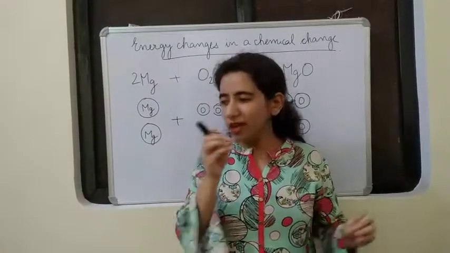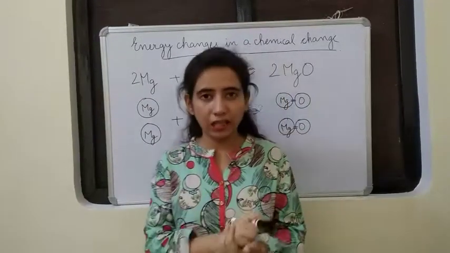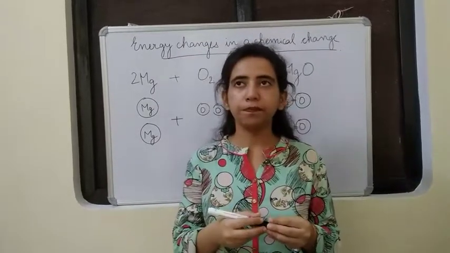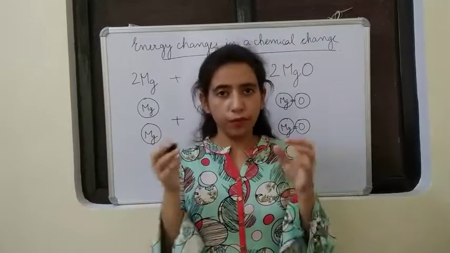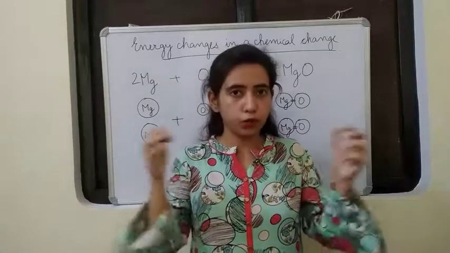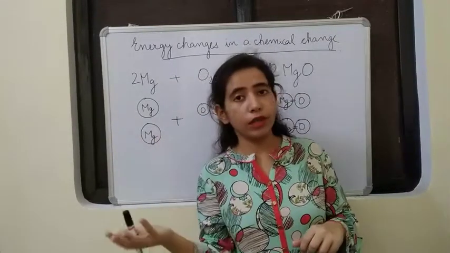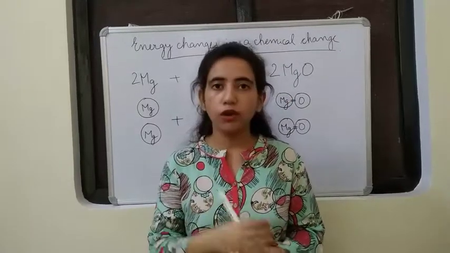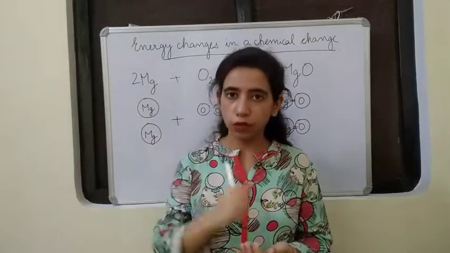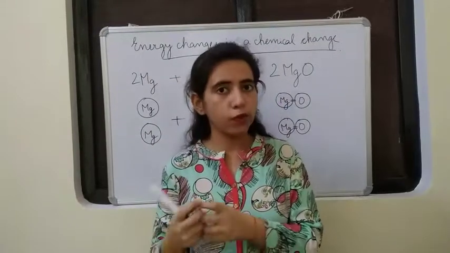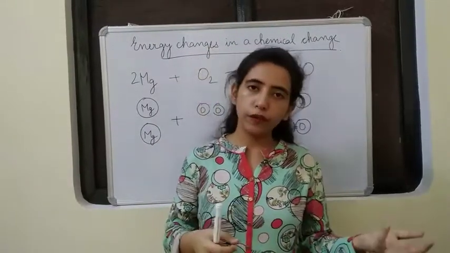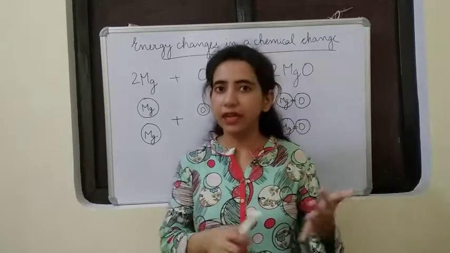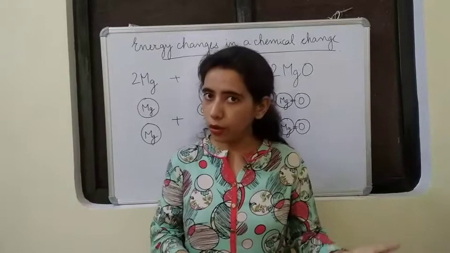So we see that so much energy change takes place during a chemical change. But what exactly will it be? It can be of two types. The chemical change may either absorb energy or give out energy. For absorption, the example is photosynthesis. During photosynthesis, sunlight is absorbed and a new substance, glucose, is formed at the end. And evolution of energy happens during burning. If we burn anything, we get heat and light, and that is the evolution of energy.